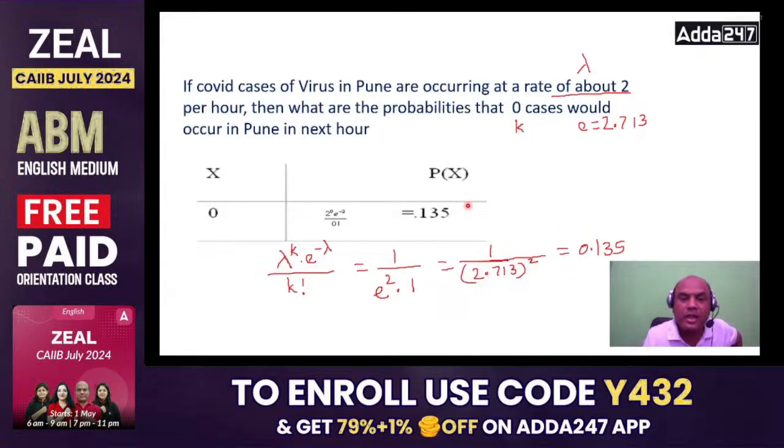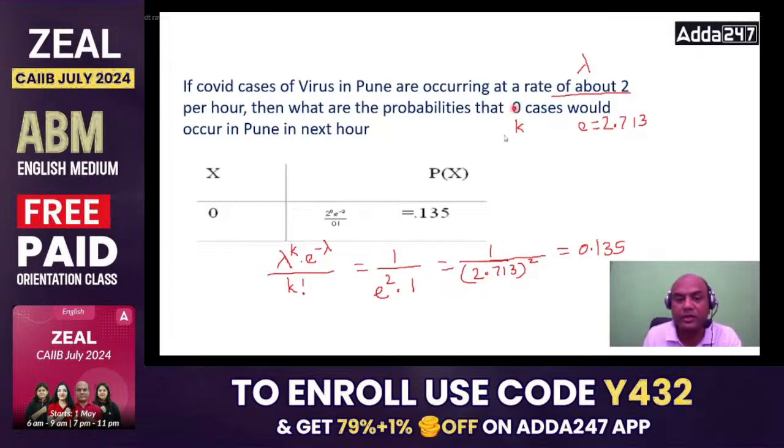Now if I ask you, instead of 0 cases, 1 case, so k will be equal to 1. So 2 raised to 1, and e raised to minus 2 is the same, and 1 factorial is also the same. So 2 raised to 1 is 2 over here, so your answer will be double. So 0.27 will be the probability. Got it? That is for 1 case.